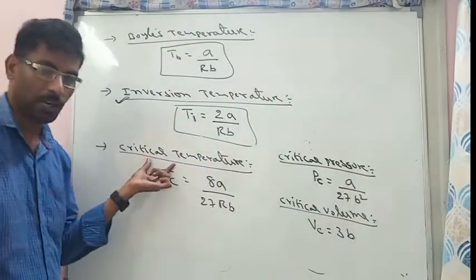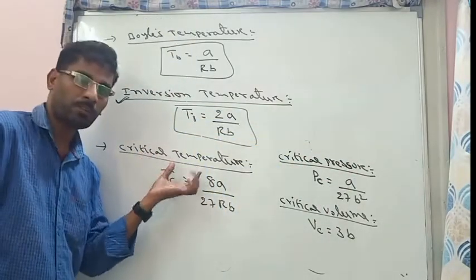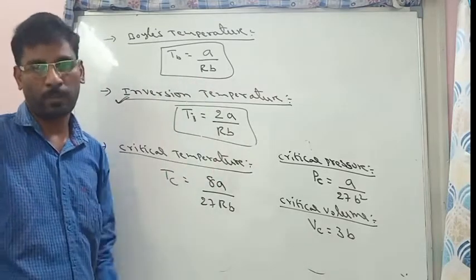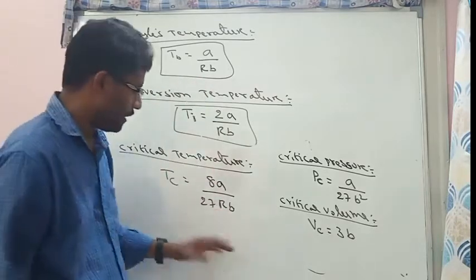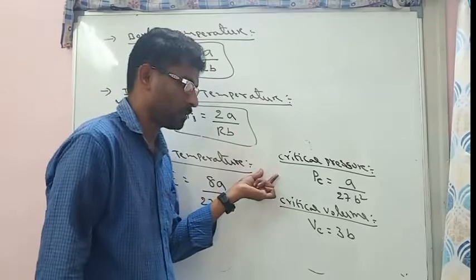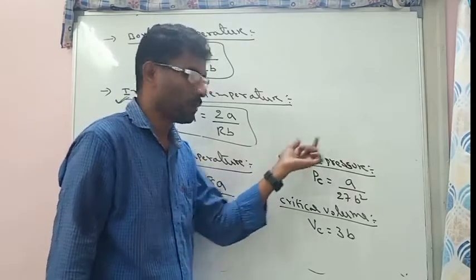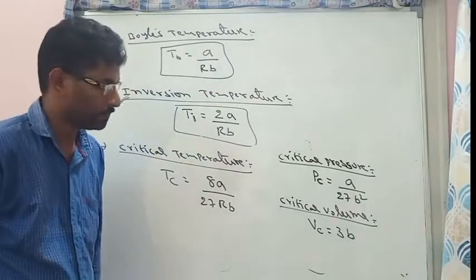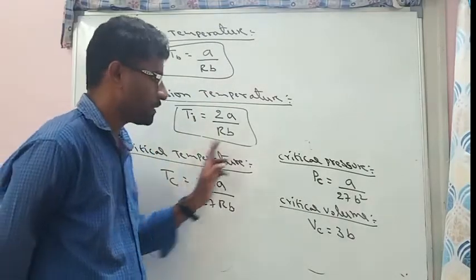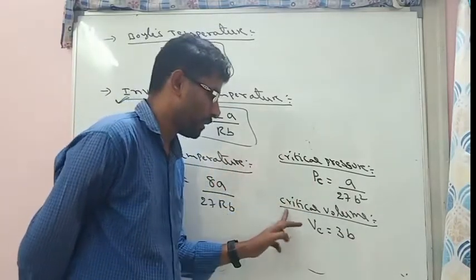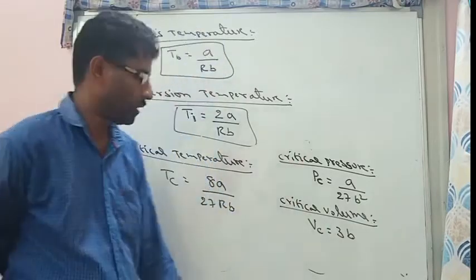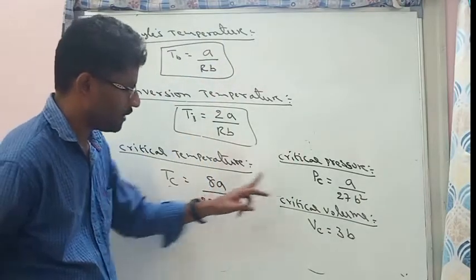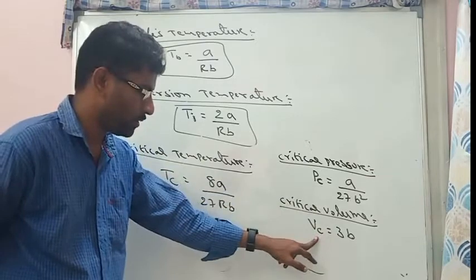We know the critical temperature definition: the temperature above which a gas cannot be liquefied. Similarly, at critical temperature, the pressure required to liquefy the gas is called critical pressure. And at both critical temperature and critical pressure, the volume of the gas is called critical volume. So critical temperature Tc, pressure Pc, volume Vc.